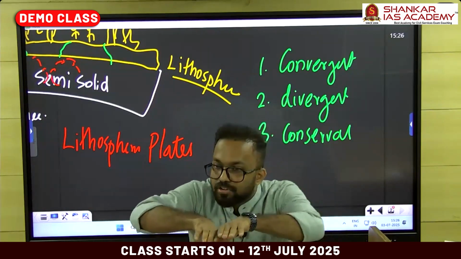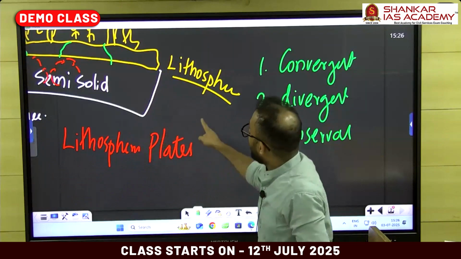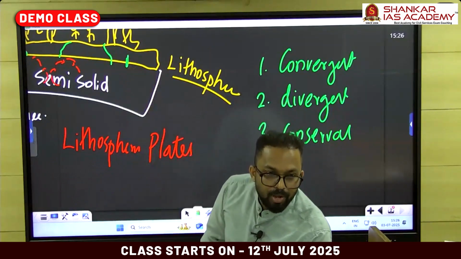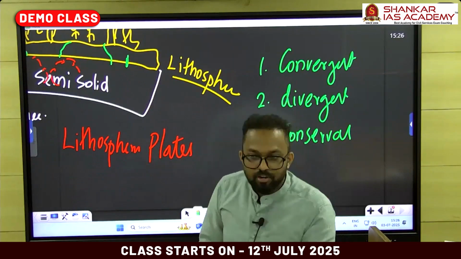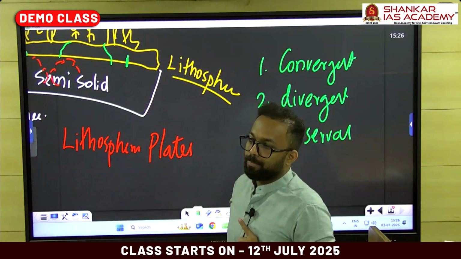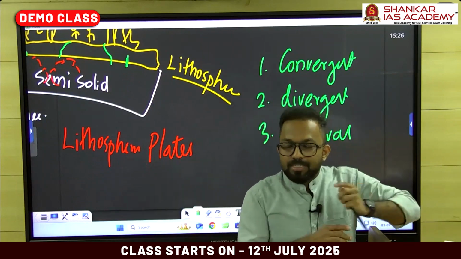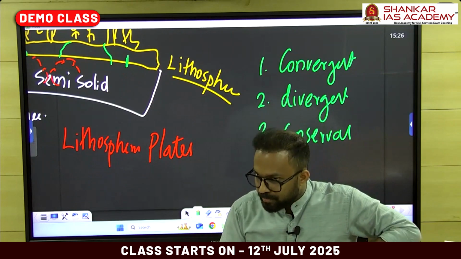Some divergence of the plate will create some cracks within the lithosphere, and this semi-solid asthenosphere will find a way to pump a huge amount of magma towards the surface of Earth. You can call it volcanism. So plate margins are the vulnerable zones where you can expect earthquakes, volcanism, and tsunamis.